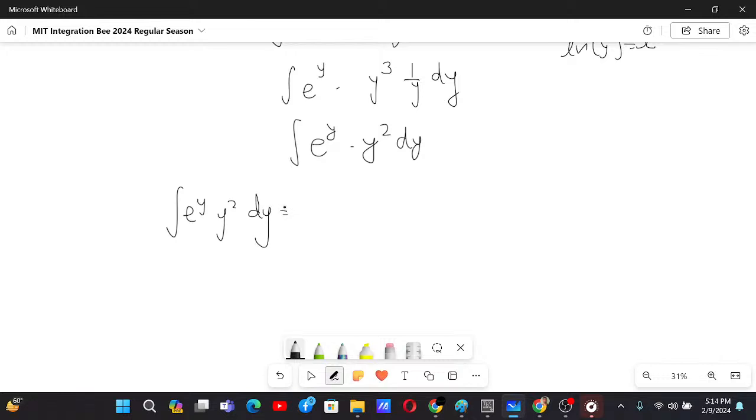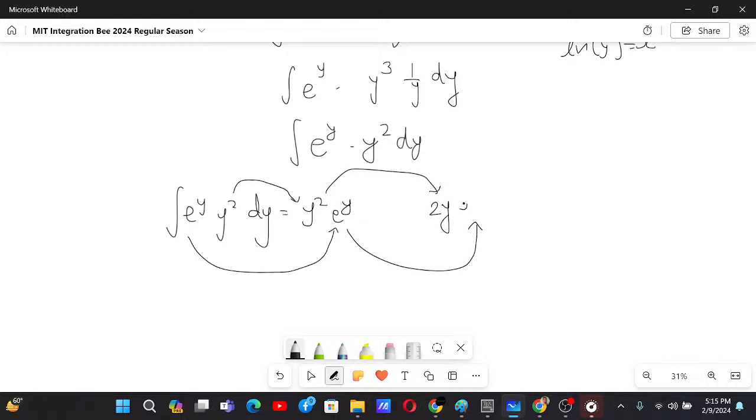From the DI method, what we can do is keep the first term and then integrate this one, e to the power y. Now differentiate this term with respect to y and integrate this one, e to the power y. Differentiate this one and integrate this one, e to the power y. And now if I differentiate again, this will just be 0, so it doesn't matter, no need to do it again.